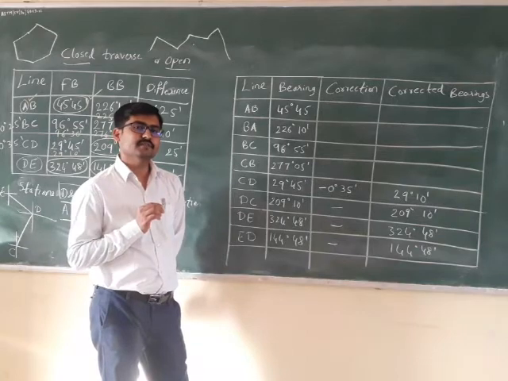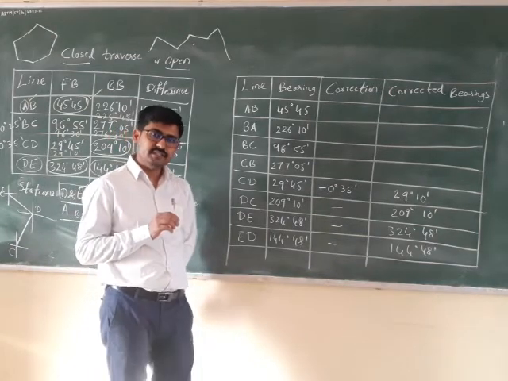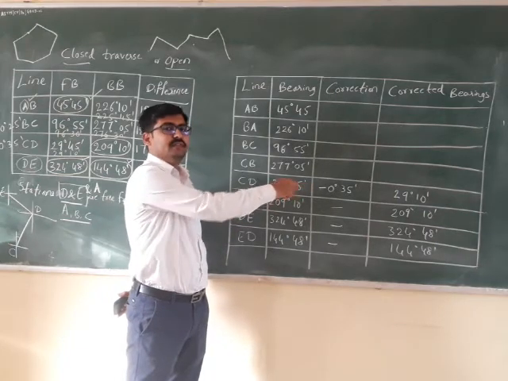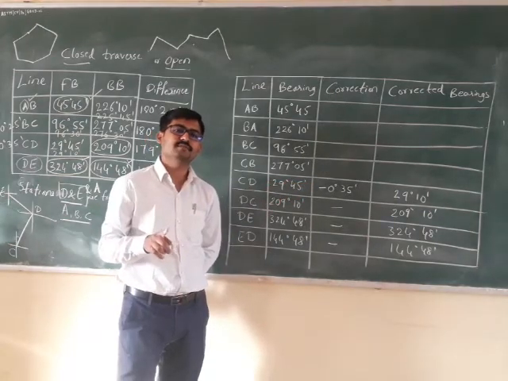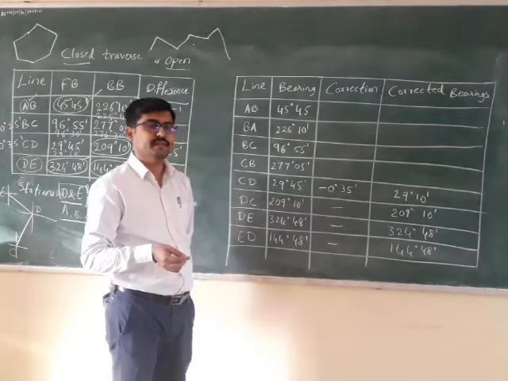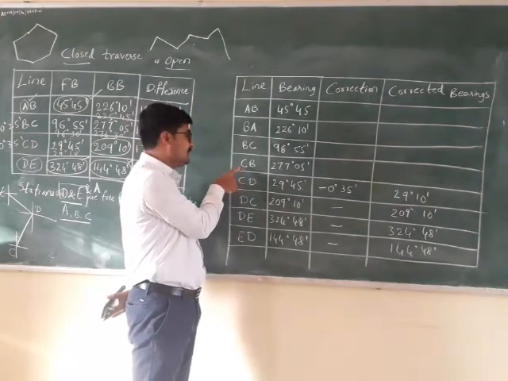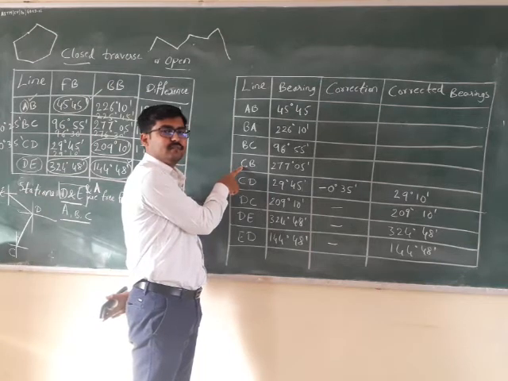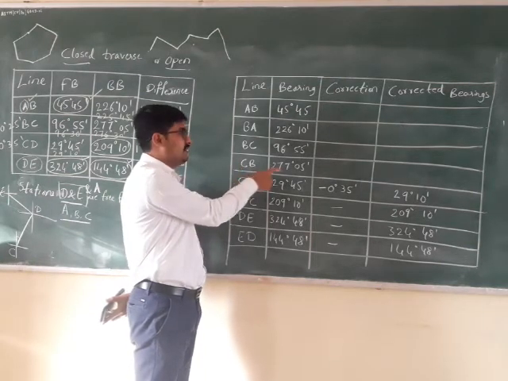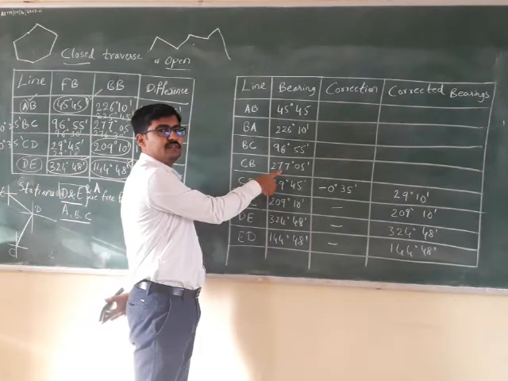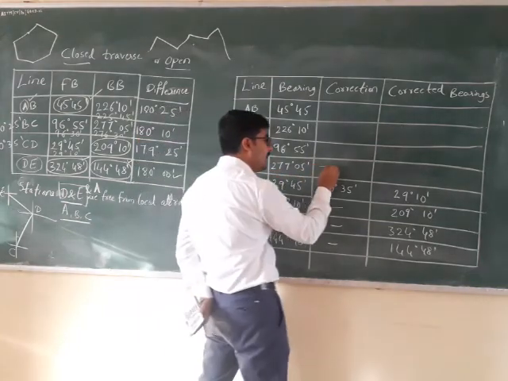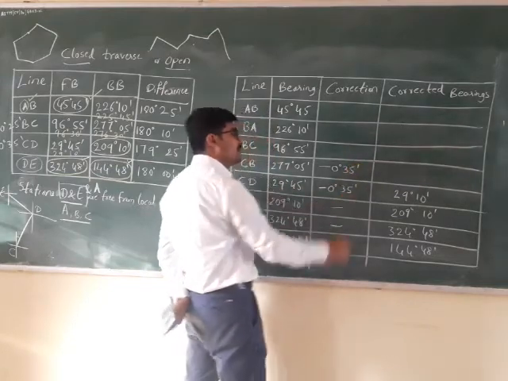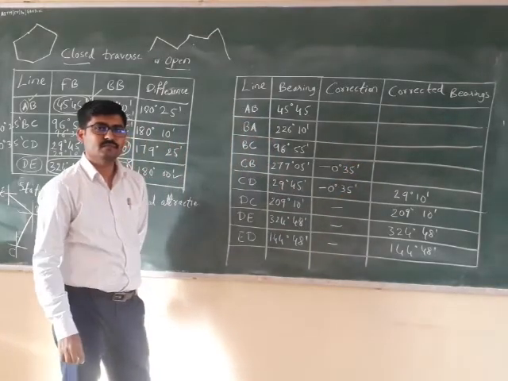If this is the correction for station C, all the bearings which are measured from station C will have this correction. There is one more bearing which is measured from station C. Which is that bearing? It is this bearing. Look at the starting letter of this particular line, C. So this bearing is also measured from station C. So this should also have the correction of minus 0 degree 35 minutes.